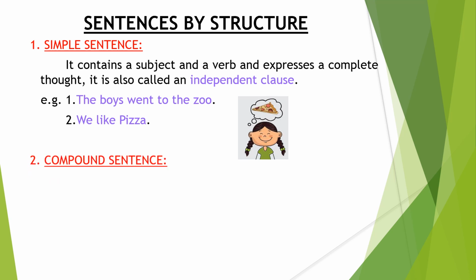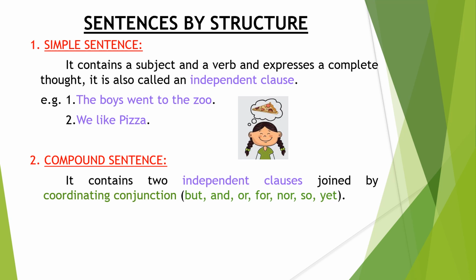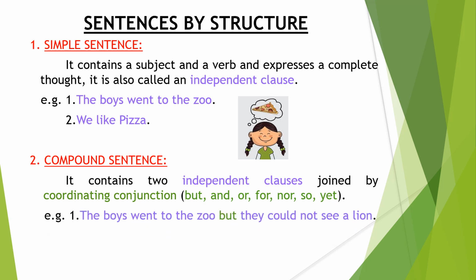So next one is compound sentences. It contains two independent clauses joined by a coordinating conjunction. But, and, or, for, nor, so, yet, all these are coordinating conjunctions. Okay. So when two sentences, independent clauses, meaning complete in their thought, are joined together with the help of a coordinating conjunction, we call them compound sentences.